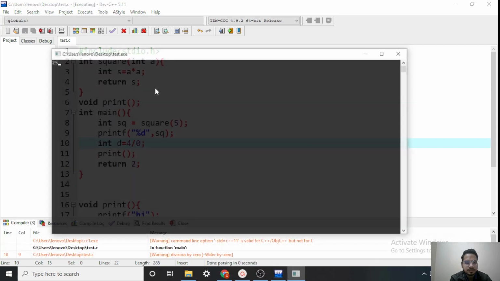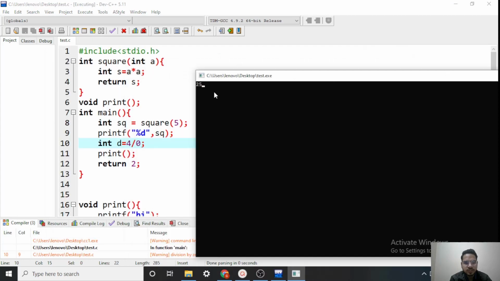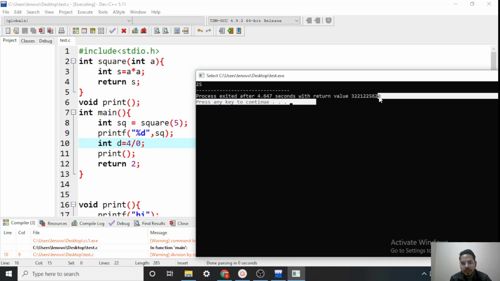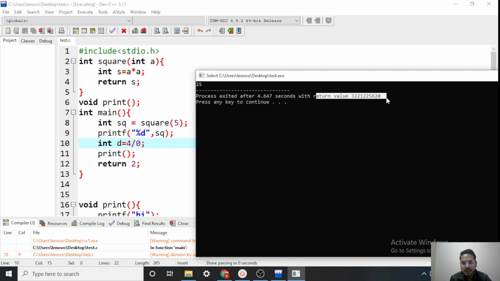So if I run it, see, my 25 gets printed, but when this line is called, 4 divided by 0, then the program execution is stopped. If you can also observe here, the return value is some random integer. It is not 2. So from checking this return value, I can get to know whether I got a runtime error or not.